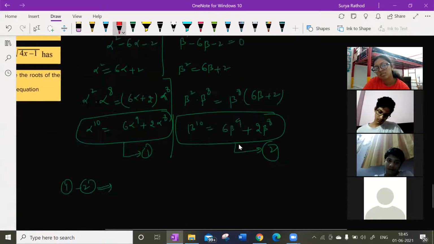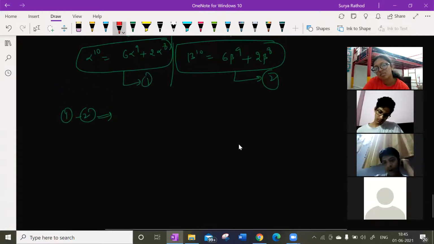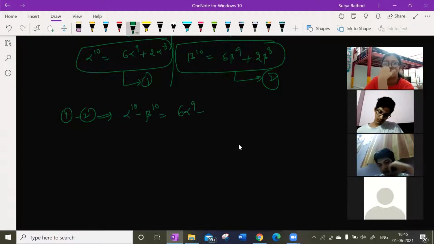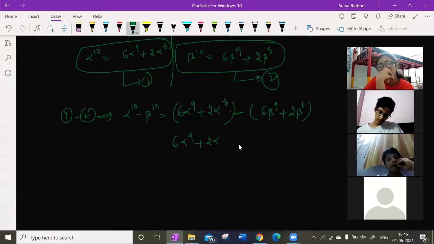So if I subtract, let us see what I get. Alpha^10 minus beta^10 is equal to 6 alpha^9 plus 2 alpha^8 minus 6 beta^9 minus 2 beta^8. Isn't it, guys?